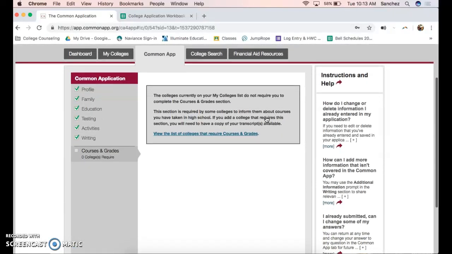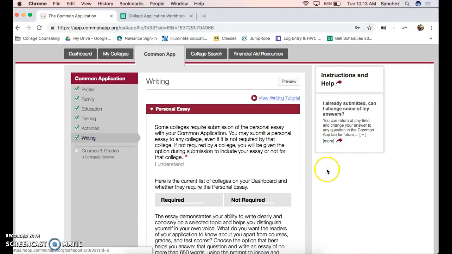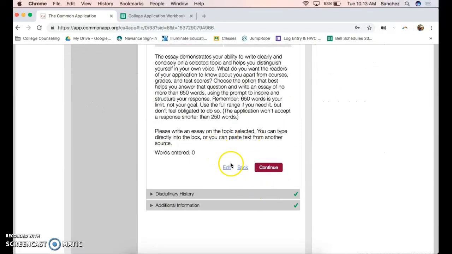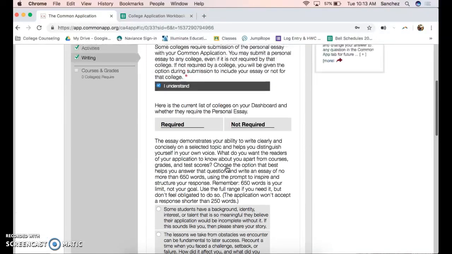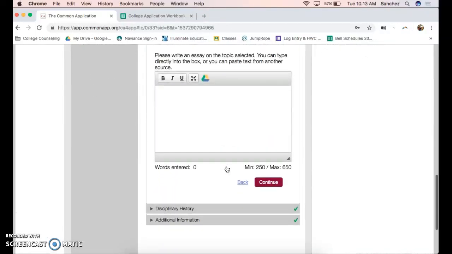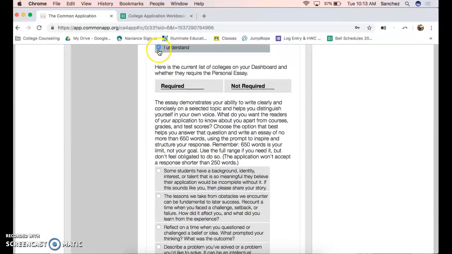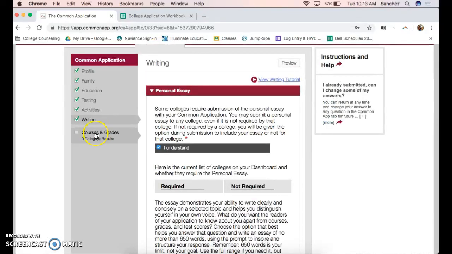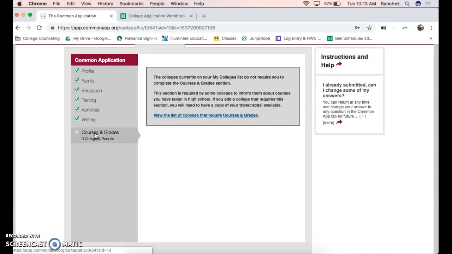This is the very last section. Right now, if you have a checkbox in the writing part, you're double checking that you have not pasted your personal statement. Here, I think it just went through because I did select the box. So we're making sure that you're not going to submit this just yet.